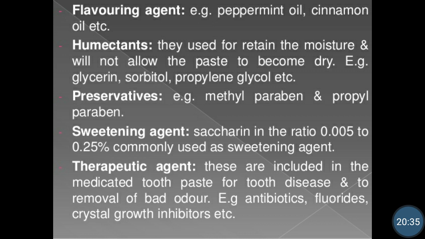The next type of ingredient is the preservatives. So preservatives are included in the dentifrices to prevent bacterial growth in the toothpaste. As the toothpaste contains some amount of liquids, there are chances of bacterial growth. So to prevent the bacterial growth, different preservatives are added. And preservatives commonly used in toothpaste are methyl paraben and propyl paraben.